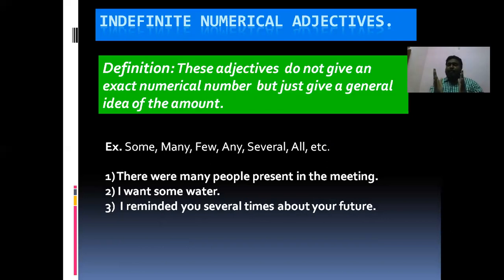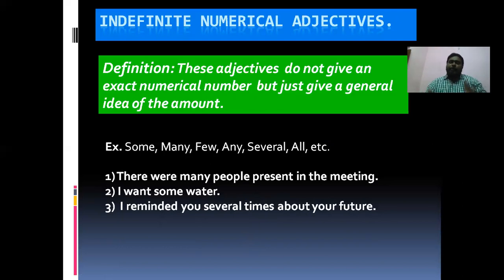We don't have the exact number of water. I reminded you several times about your future. Several times, you see here. So how many times? We can't say the exact number.